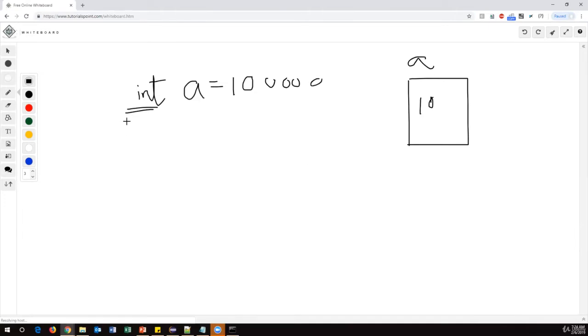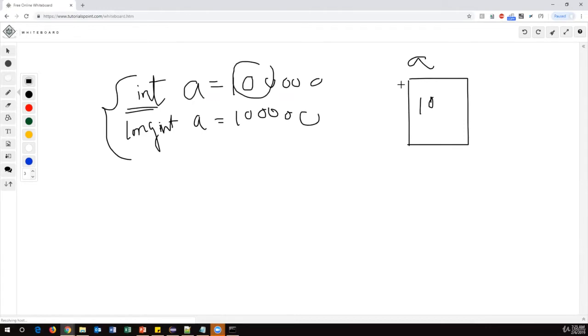So you have to go for another type like a long int, and then you can store a larger number. So int and long int are both the same. The only difference is the size of the memory location. So if you want to store a short number, 2 digits or 3 digits, integer is fine. But if you want to store a larger number like this, then you have to define that variable as a long int.